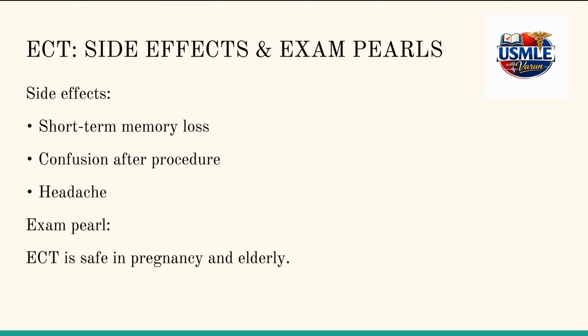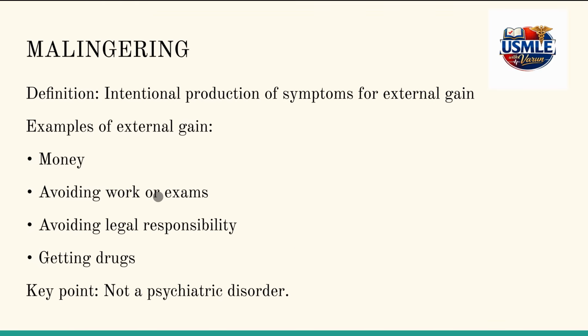Malingering is intentional production of symptoms for money, drugs, and legal benefit. This is not a psychiatric disorder. There's intentional production of symptoms for external gain. Examples of external gain include money, avoiding work or exams, avoiding legal responsibility, and getting drugs.